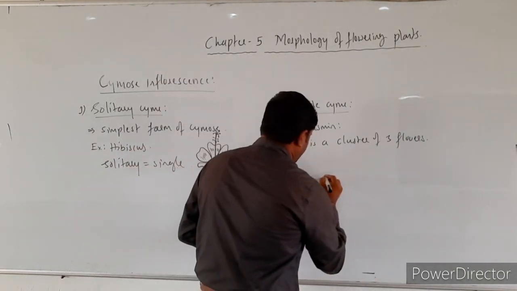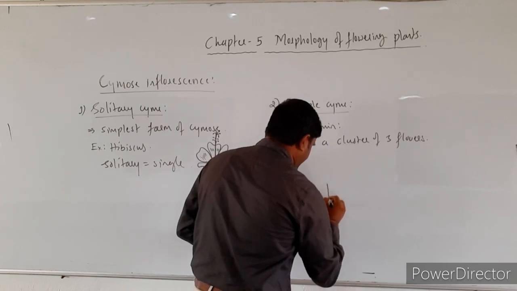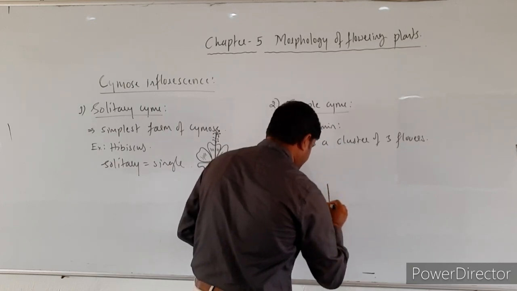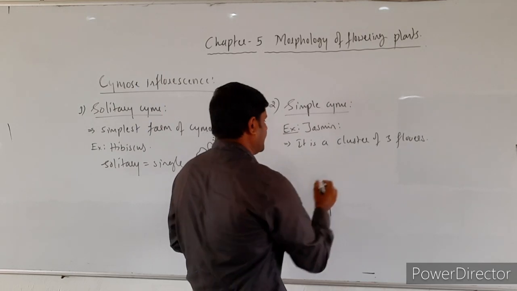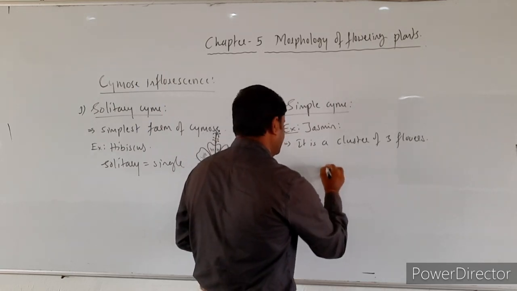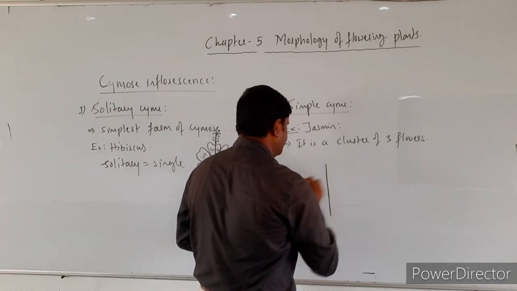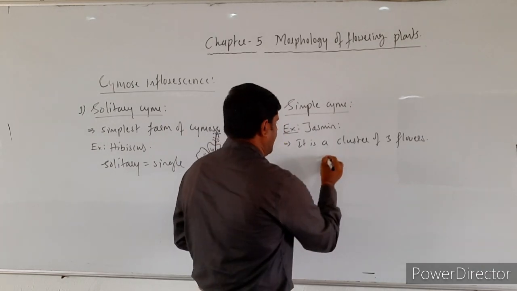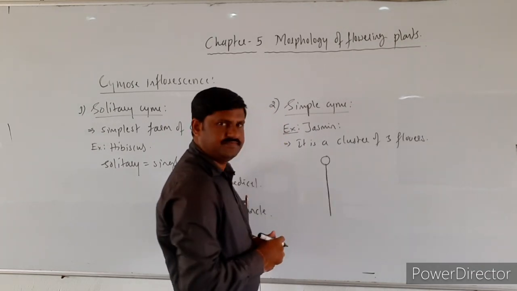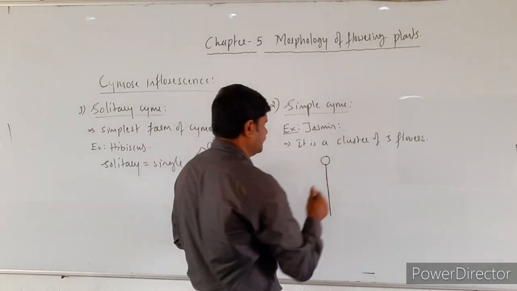See here, this is the peduncle, and on that the pedicel is formed, and at the tip of the pedicel, flower is born.